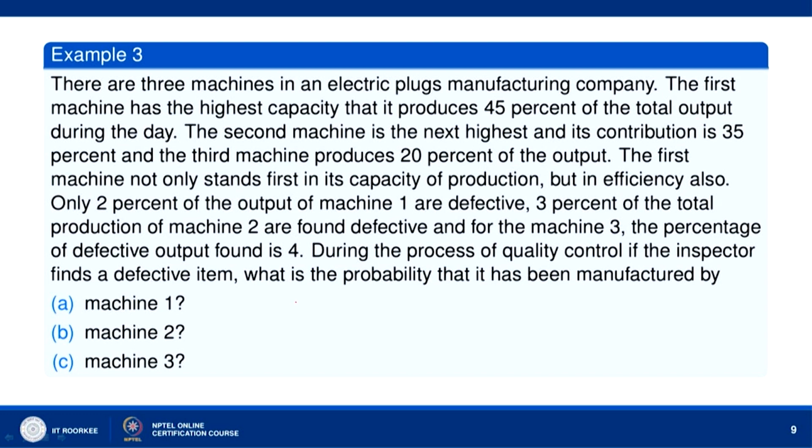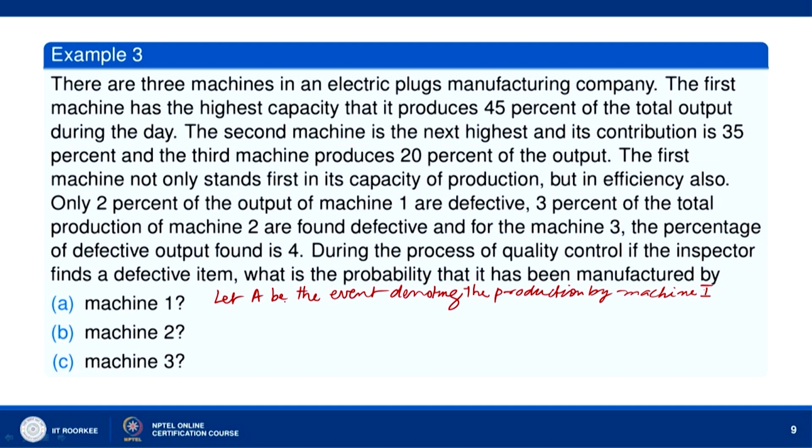Let A be the event denoting the production by machine 1, the first machine.